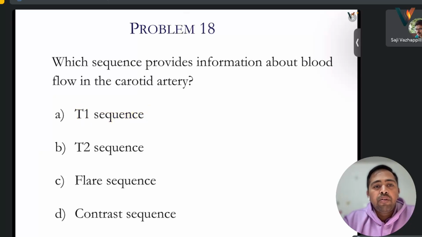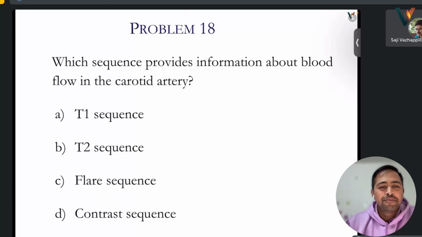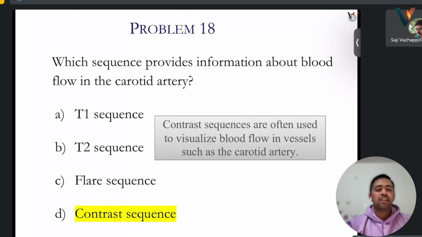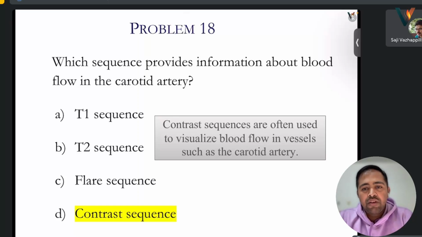Which sequence provides information about blood flow in the carotid artery? T1, T2, FLAIR, or contrast. Blood flow, you said an fMRI thing, functionally. No idea, sir. Okay, it's the contrast sequence. Contrast must be, I also thought about it, because that is blood. Using the contrast sequence, it is used to visualize blood flow in vessels, such as the carotid artery.